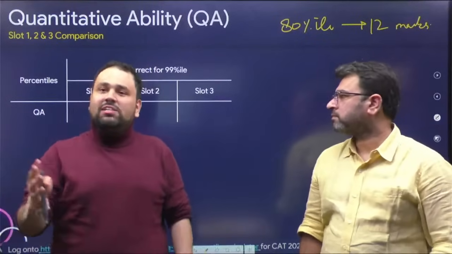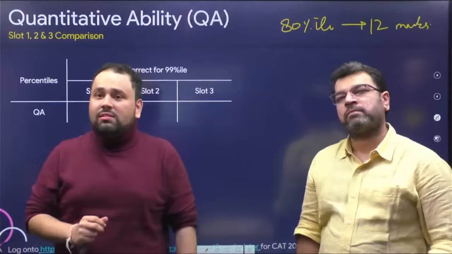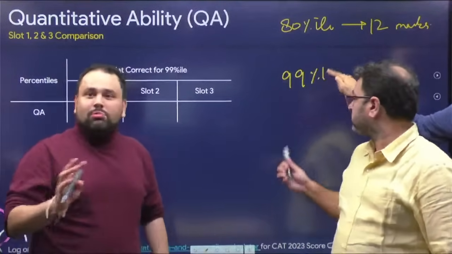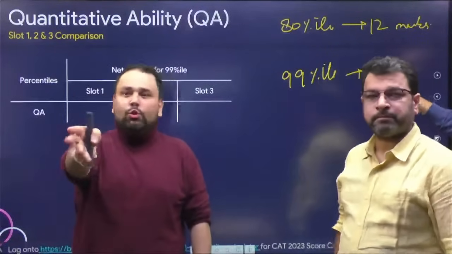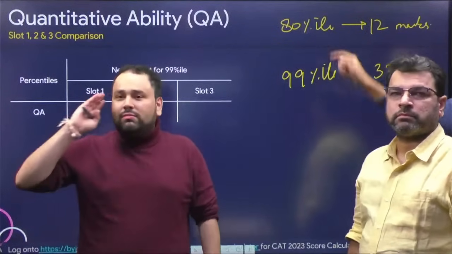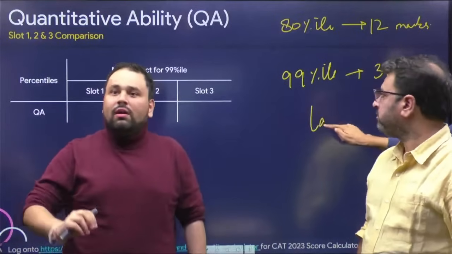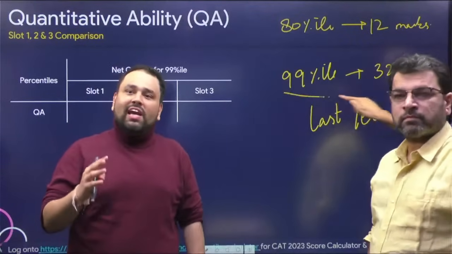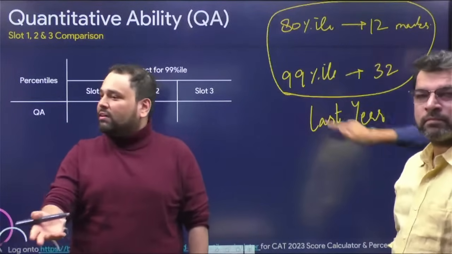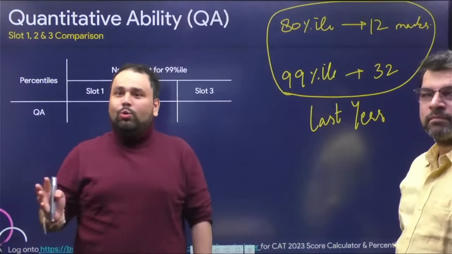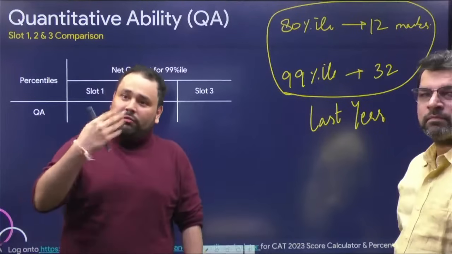99 percentile last year once again was in the early 30s. This year I don't see 99 percentile crossing 25 to 27, the range, because 27 also means, if I roughly take 80% accuracy, you are basically saying 10 right 2 wrong, which gives 28. That is not very easy to do in this paper. 10 right 2 wrong in 40 minutes is difficult.